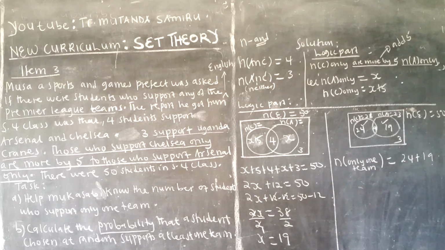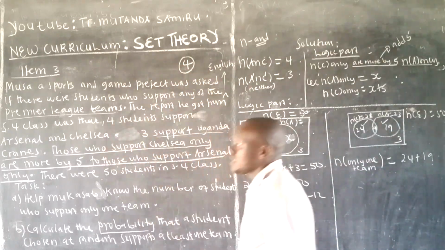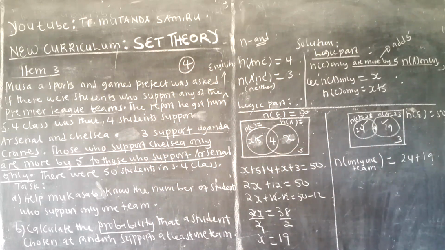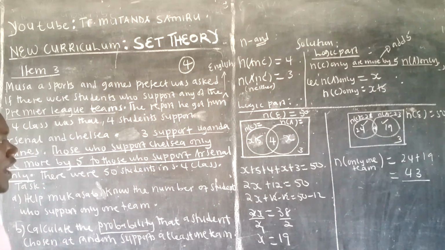You can watch lesson 3 and see the way to go. This is our lesson 4. You can watch lesson 3 and get to know what we mean here. Now it will be 24 plus 19, and that will be 43, I guess. You can add using a calculator. Of course, you can conclude and say the number of students who support only one team are 43. You always have to conclude like that.